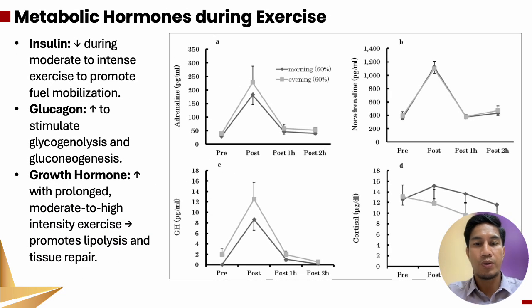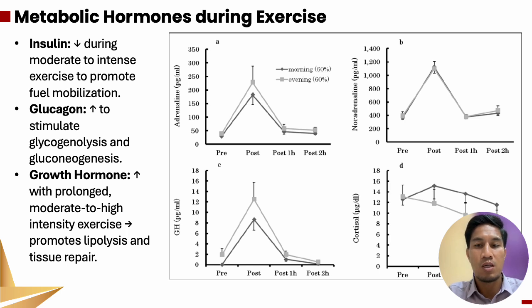Metabolic hormones during exercise. There are several hormones involved during exercise. Insulin regulates blood glucose level and helps store glycogen in muscles. Insulin decreases during moderate to intense exercise to promote fuel mobilization. Glucagon increases blood glucose during exercise, and is increased to stimulate glycogenolysis and gluconeogenesis.